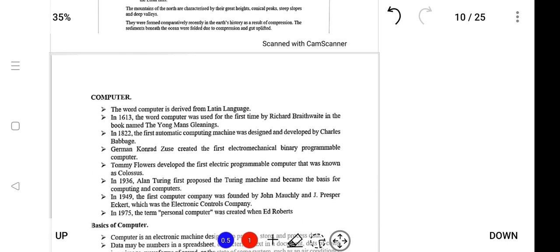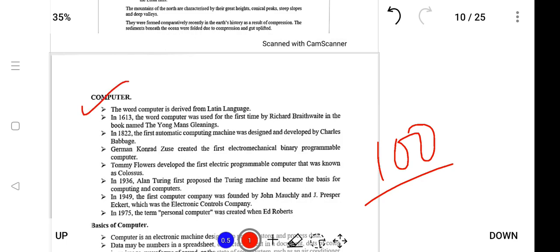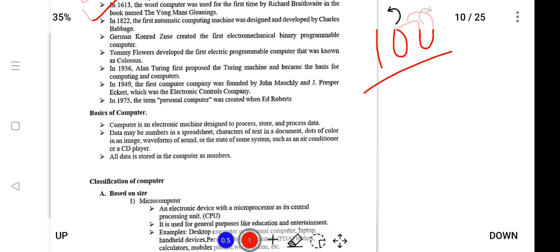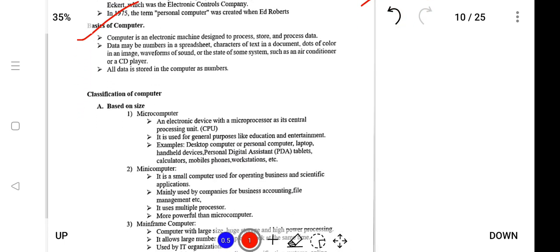Next is computer. Computer is a very important part of NSSB, because the majority of questions, around 100 questions, are from computer. You will be provided with each and every detail regarding the history of computer and the basics of computer, that is, what are the parts of the computer, and classification of computer, that is, what computer is classified into. So a question could be, what is a microcomputer?